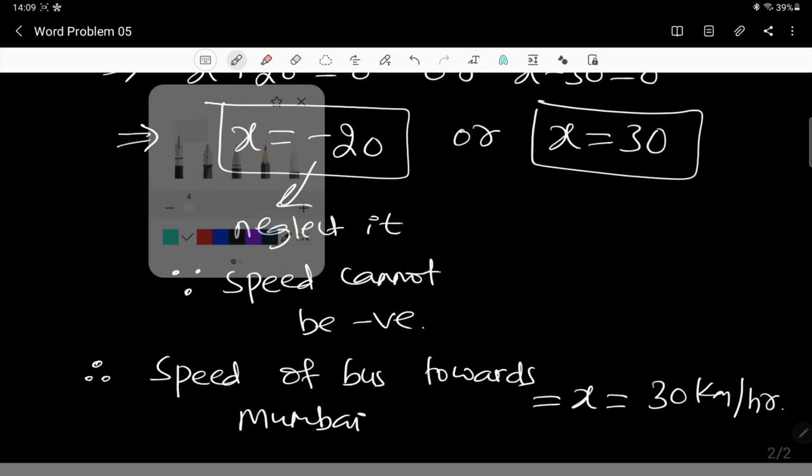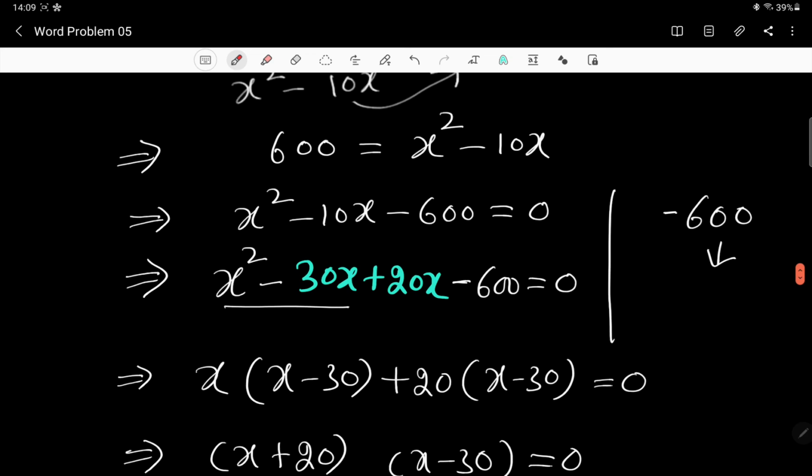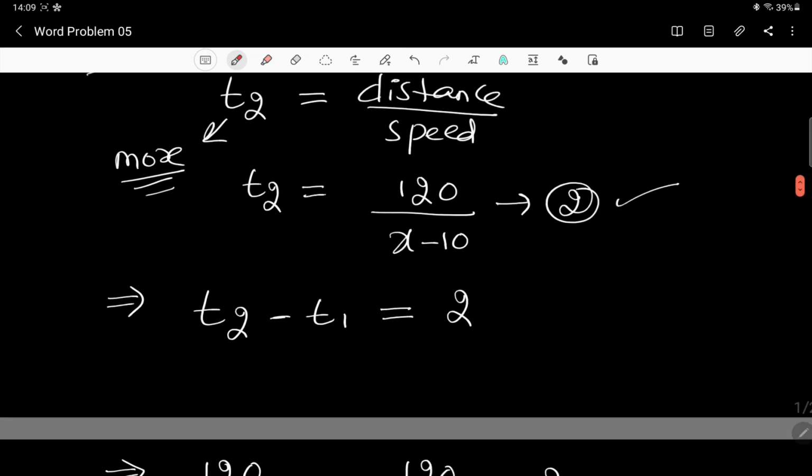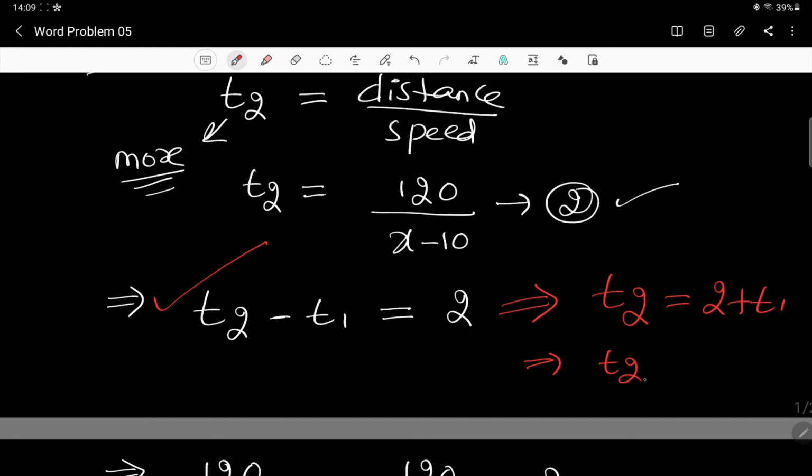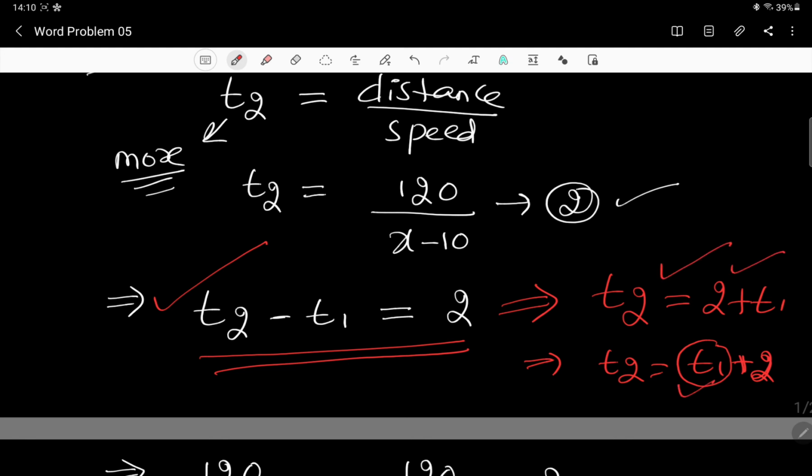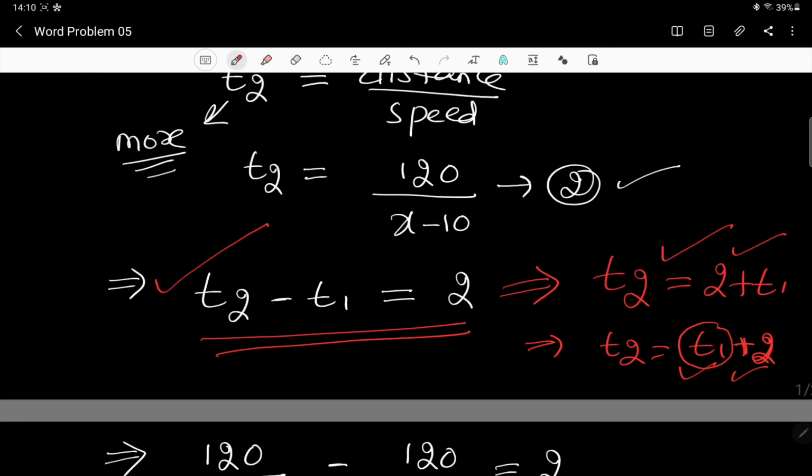I hope you are enjoying these kinds of videos, and please have a look at this: t2 minus t1, why has it become equal to 2? Because the difference is 2 hours, no? It is going to take 2 more hours. Otherwise you can understand this as, if you send that side, t2 is equal to 2 plus t1, so t2 is equal to t1 plus 2. Initially whatever time it was taking was t1, and afterwards it is taking 2 hours more. According to that only I have written this equation. After explaining this, I hope you are able to get the logic.